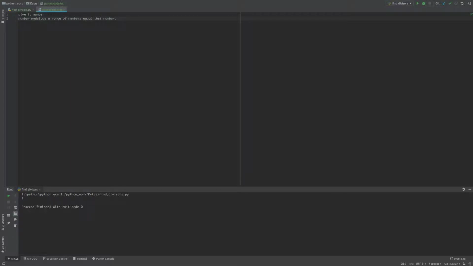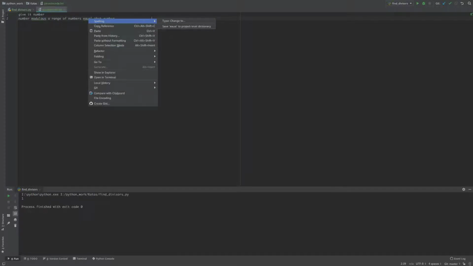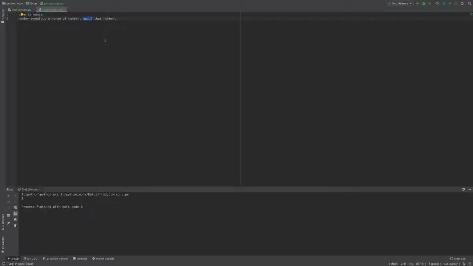So basically, take the number and modulus it against a range equal to that number. So if the number is 10, take the number 10 and modulus it against 1 through 10. If any of the modulus equals 0, meaning it doesn't have a remainder and that number goes into that first number, then add it to the list. Add it to divisors. We'll call that list divisors.